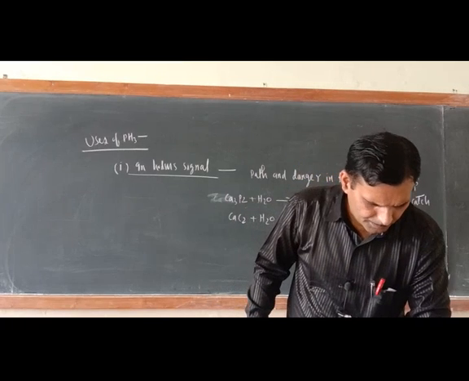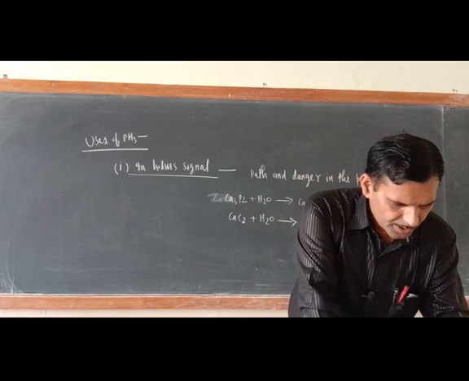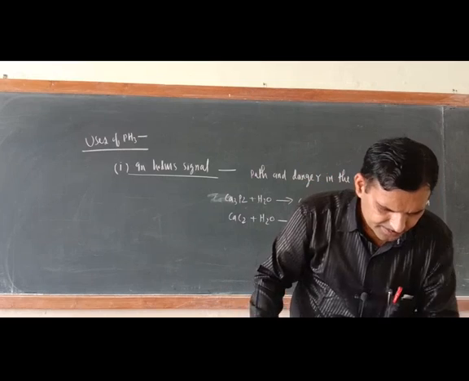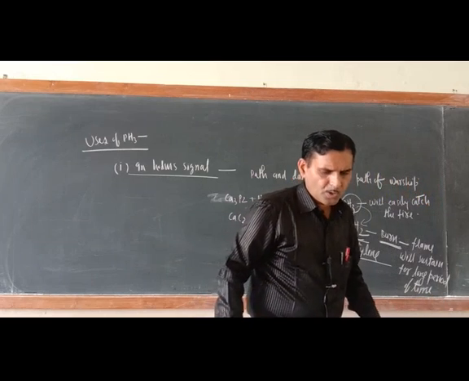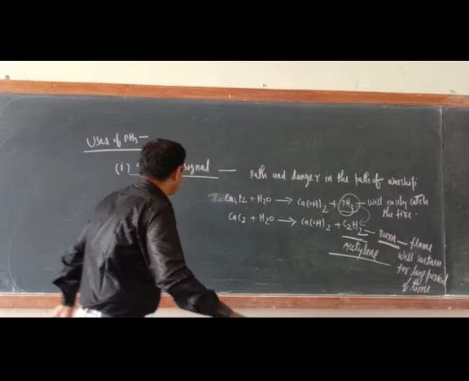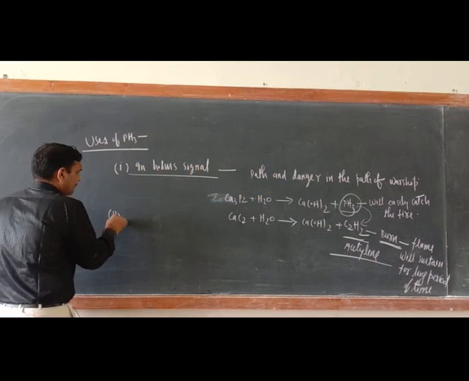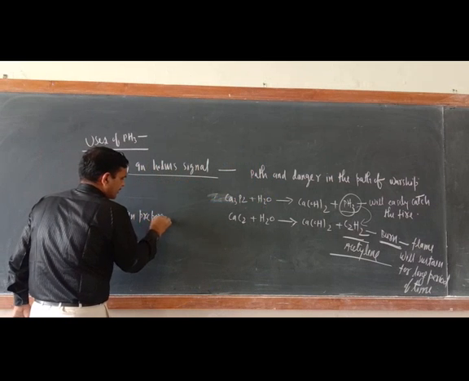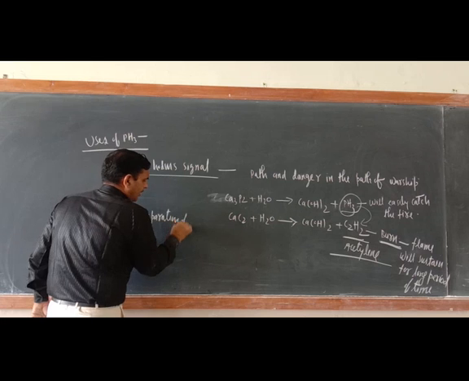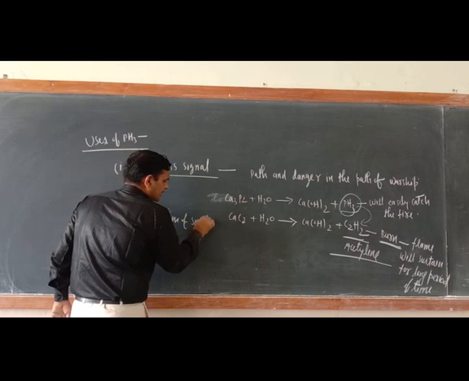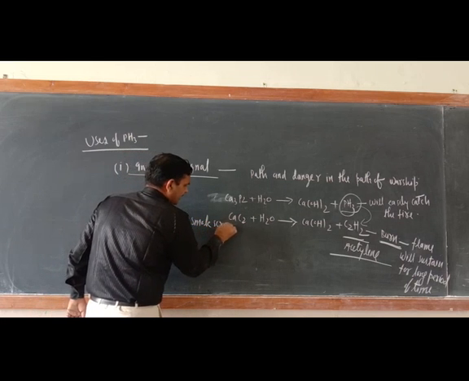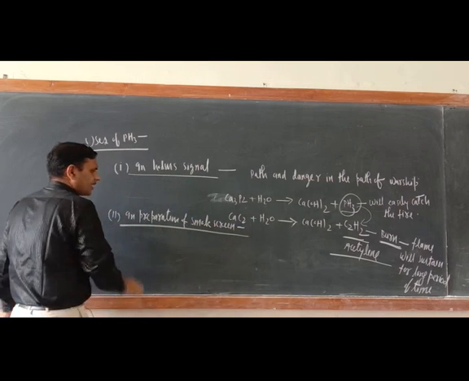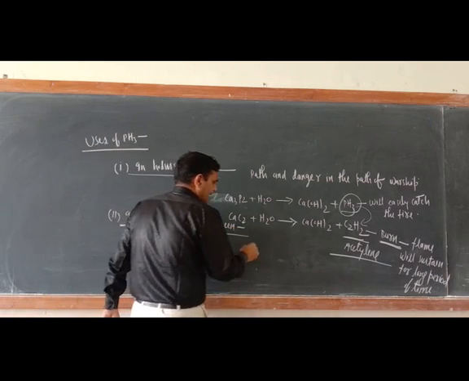There is one more preparation, that is the smoke screen. What is that used for? The second application is in the preparation of smoke screen. In warfare it is made.